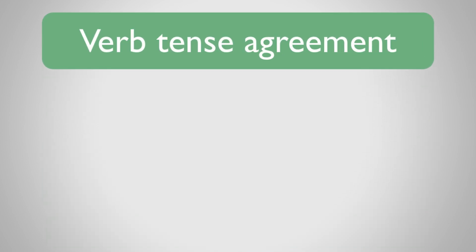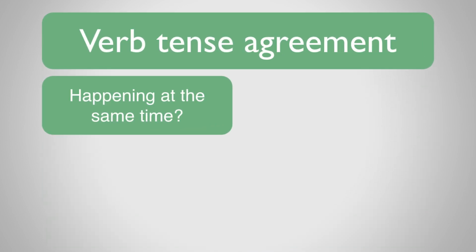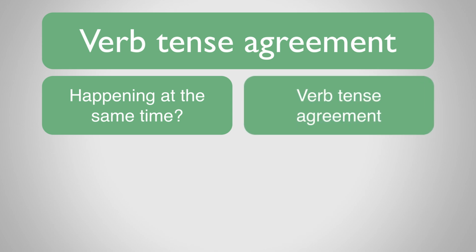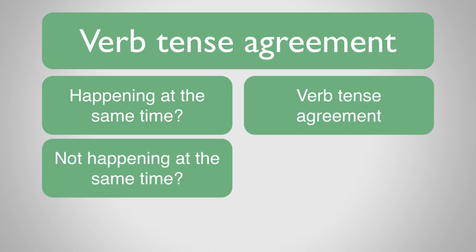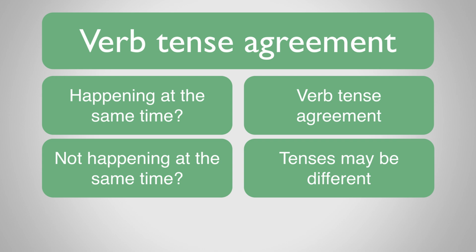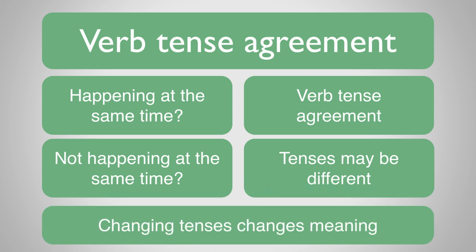So let's summarise. If the verbs take place at the same time, then there must be verb tense agreement. If the verbs don't take place at the same time, then the tenses may be different. Changing the tense of a verb in a sentence will affect the meaning of that sentence.